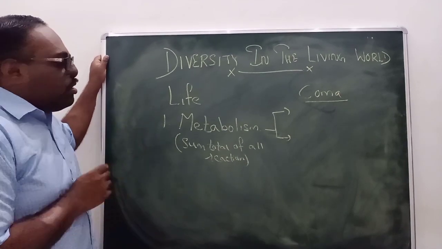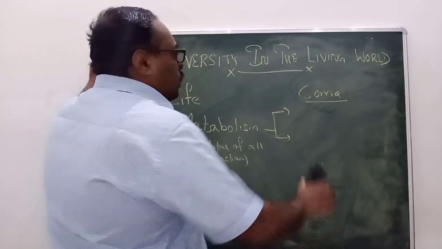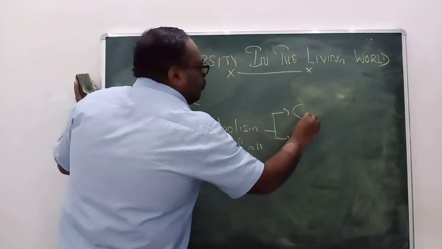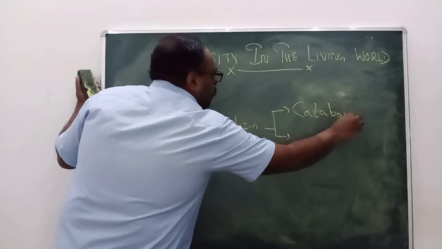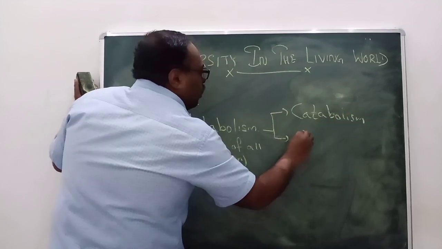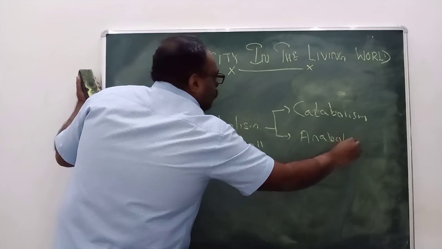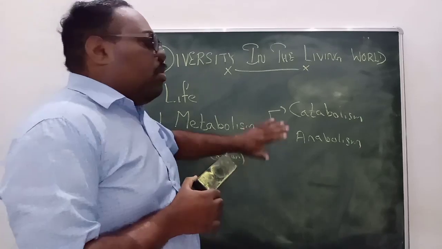And this metabolism is divided into two, which is catabolism and anabolism. What do you mean by catabolism and anabolism?